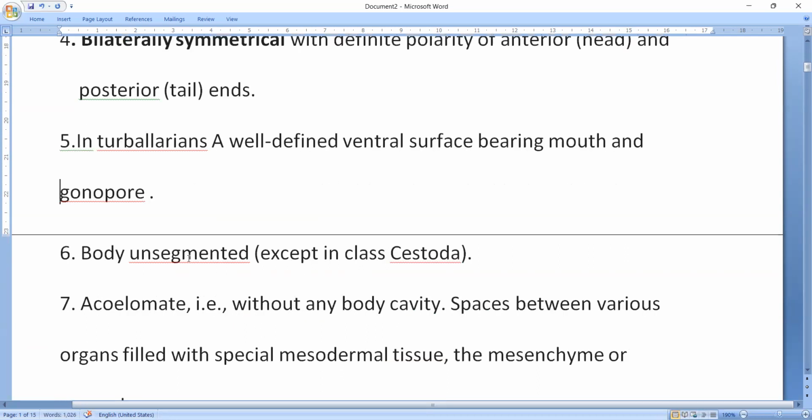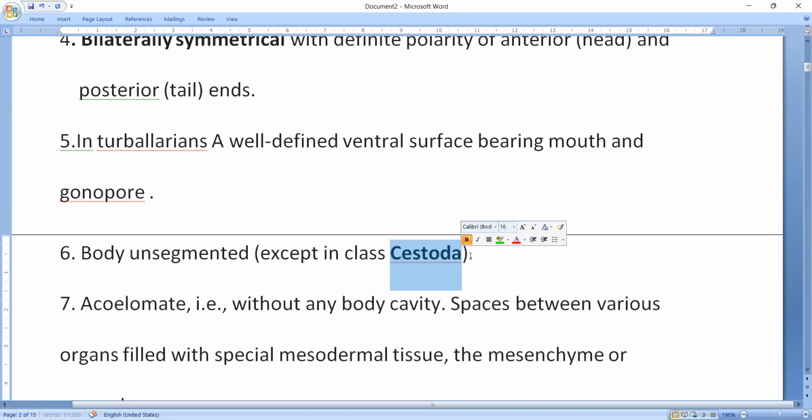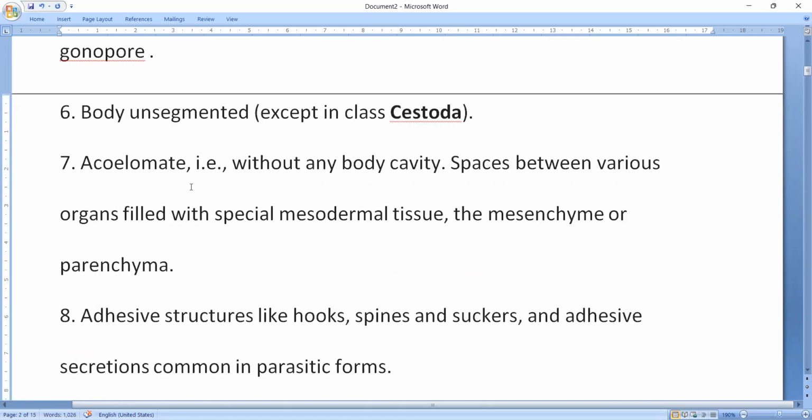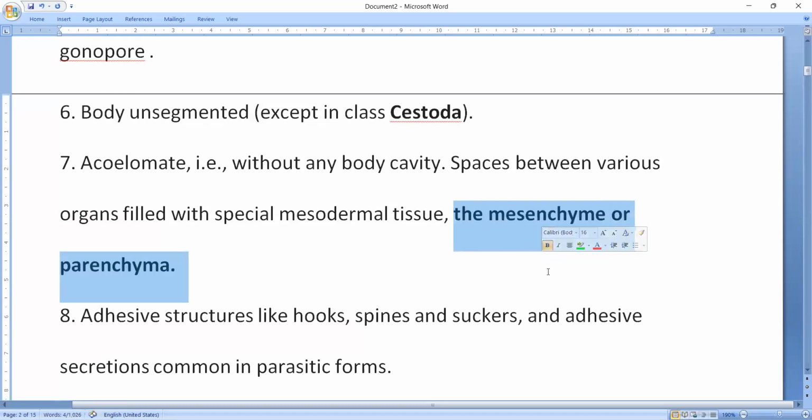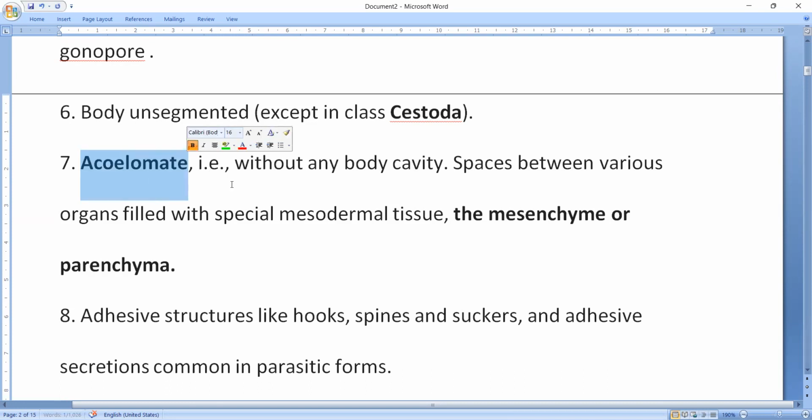Anyway, body is unsegmented. The segmentation is not yet started, but in cestodes, like Taenia solium, the segmentation is seen. So these are acoelomates, without any body cavity. Here the spaces between various organs are filled with special mesodermal tissue, the mesenchyme or parenchyme. That means there is no gap between the organs. That gap is filled with this mesenchyme or parenchyme tissue, so there is no space for the coelom. That's why these are acoelomate animals.